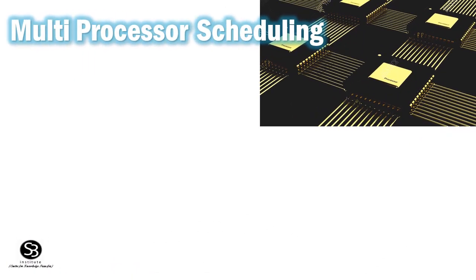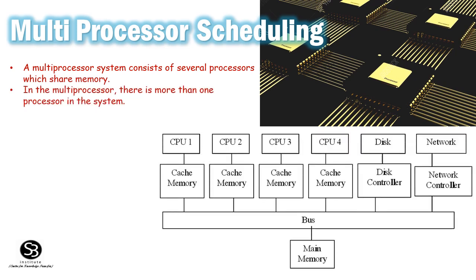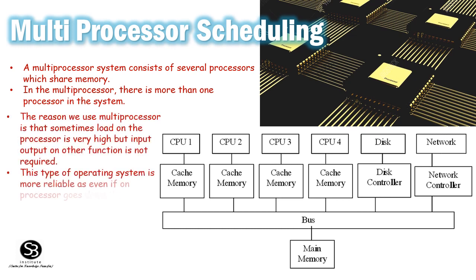Multiple processor scheduling. A multiprocessor system consists of several processors which share memory. In a multiprocessor, there is more than one processor in the system. The reason we use multiprocessors is that sometimes the load on one processor may be very high, while input-output on the other is not required. This type of operating system is more reliable. Even if one processor goes down, the others can still continue to work.